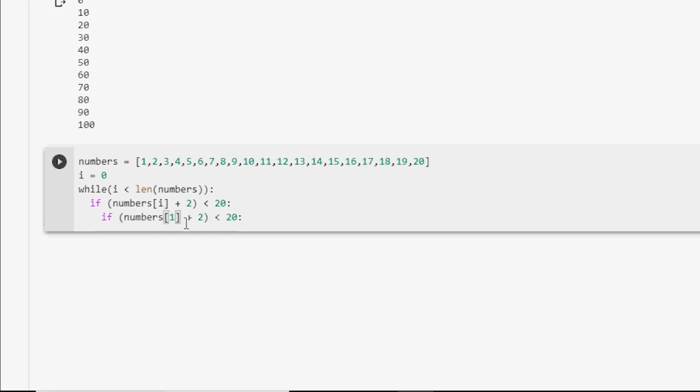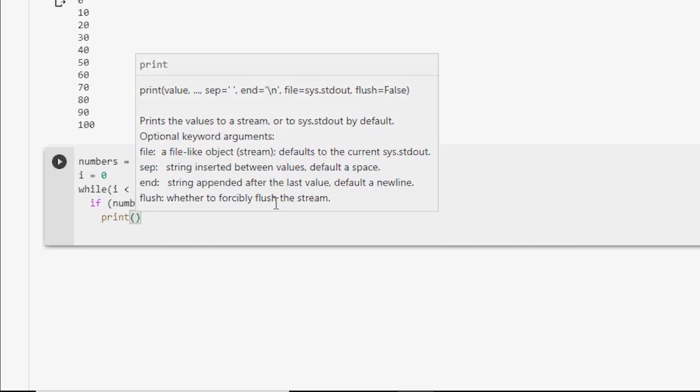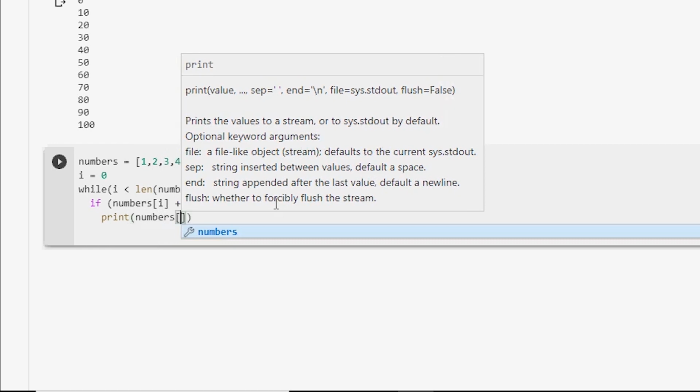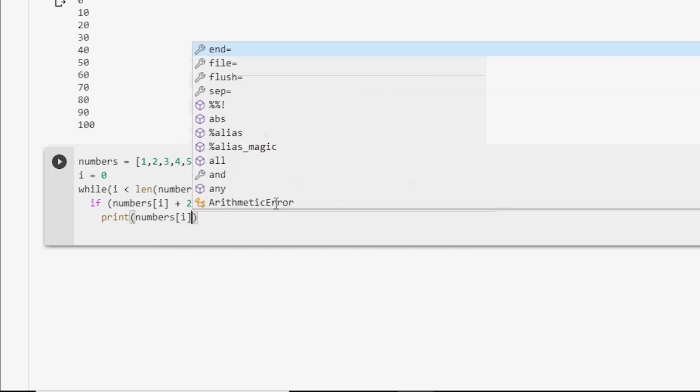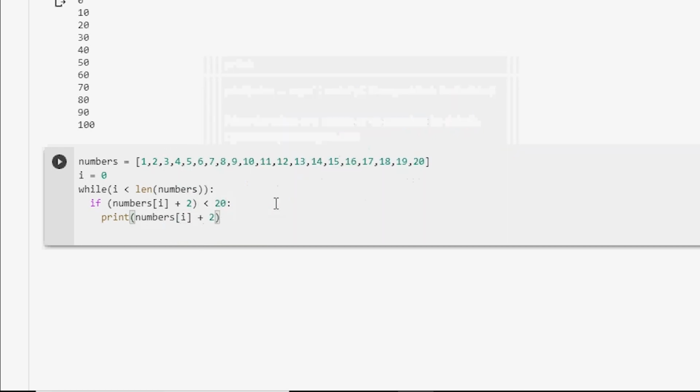Again, we indent this code as it is a new block that only runs after passing the first levels of the Boolean expression. So let's go and delete this line of code since I wanted to show you so you guys got a thorough understanding. Alright, so now what we're going to do is click enter again and write our print function, or print statement. Inside the parentheses, let's put numbers, open the set of square brackets, put in our variable I, and add 2. And again, close the parentheses.